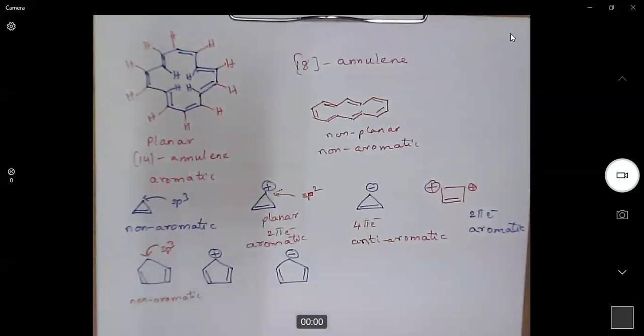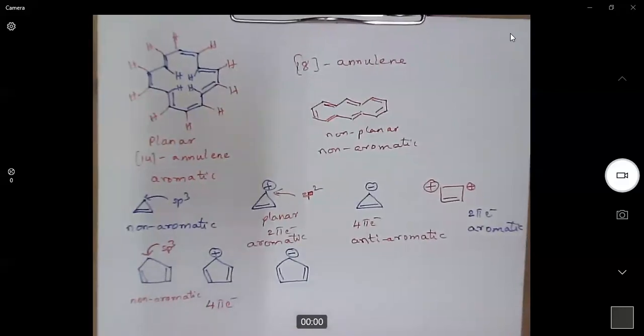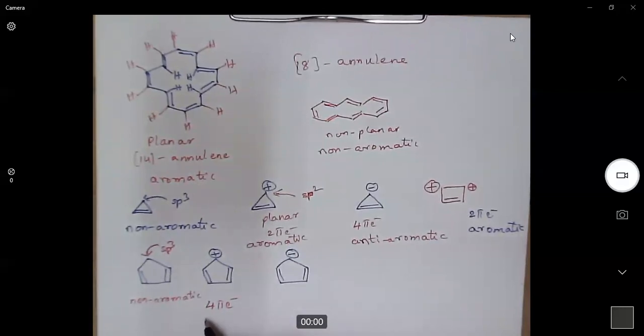Cyclopentadienyl carbocation. Because it is a positively charged carbon, it is a planar system. Now, it is a cyclic planar conjugated system. Look at the number of pi electrons. It is having only 2 double bonds, 4 pi electrons. 4 pi electrons means it is a 4n pi system. A 4n pi system is anti-aromatic.